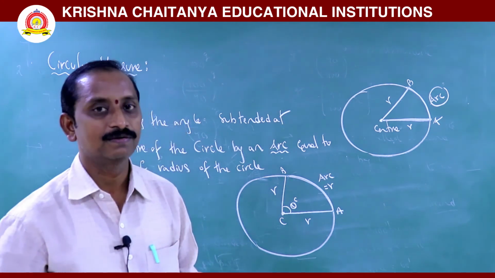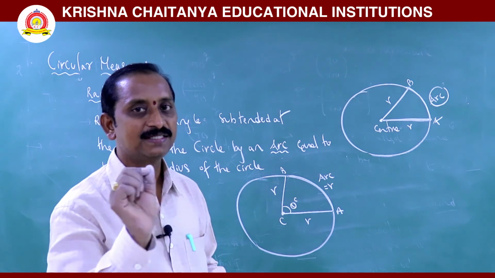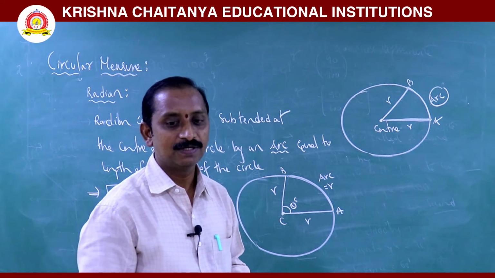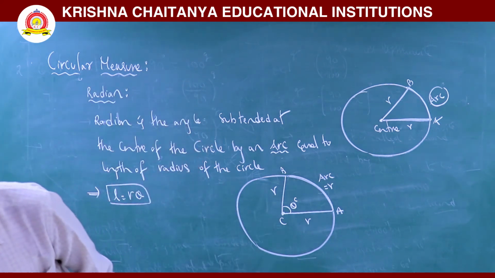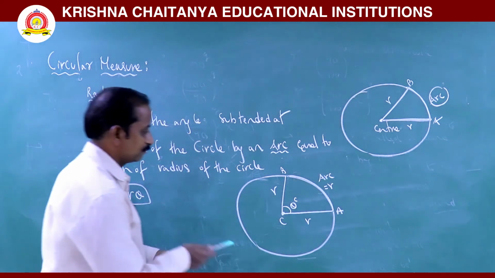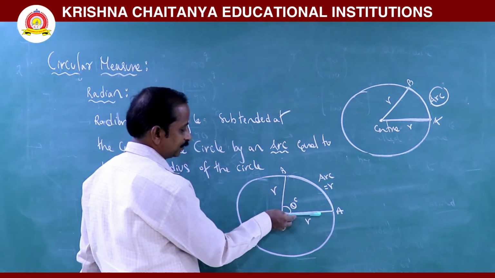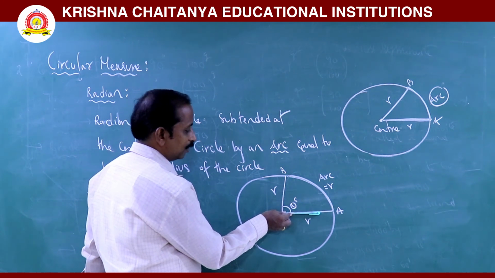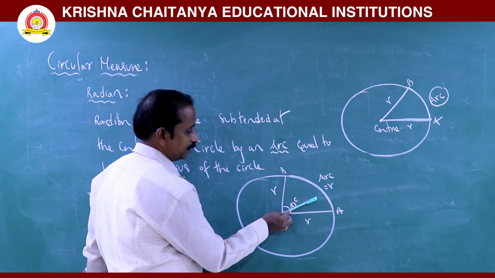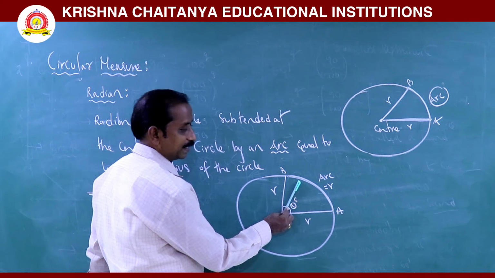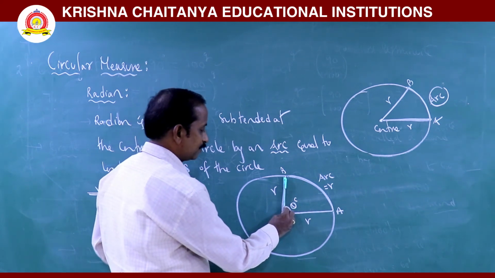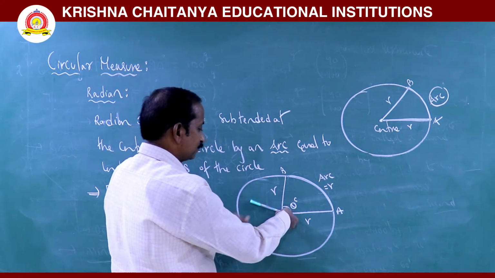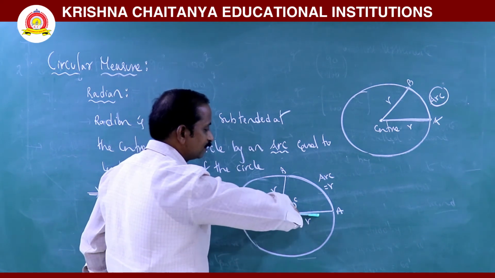Now we go to: pi radians is equal to how many degrees? Observe, for example, this is the initial ray. The center is a fixed point. Now it rotates in the anti-clockwise direction, and it rotates until it coincides with OA.